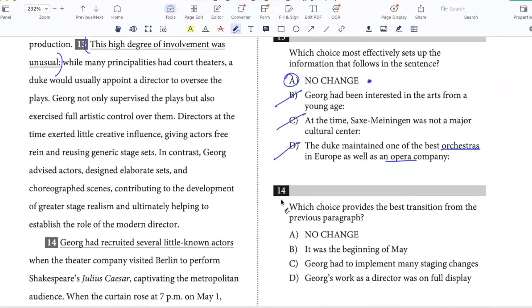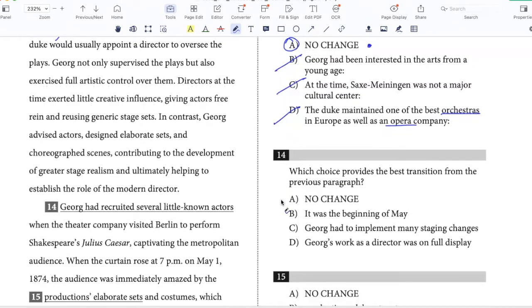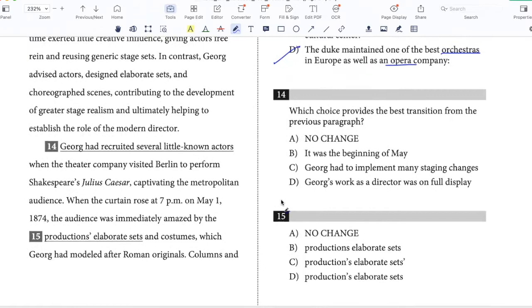Directors at the time exerted little creative influence, giving actors free rein and reusing generic stage sets. In contrast, George advised actors, designed elaborate sets, and choreographed scenes, contributing to the development of greater stage realism and ultimately helping to establish the role of the modern director. George had recruited several little known actors when the theatre company visited Berlin to perform Shakespeare's Julius Caesar, captivating the metropolitan audience. Okay, which choice provides the best transition?